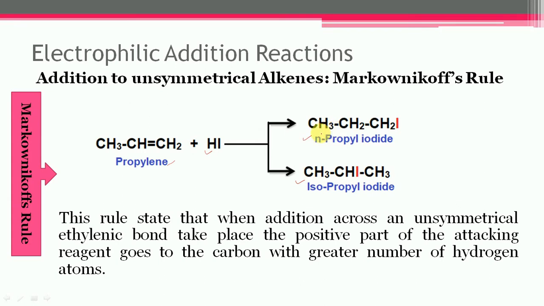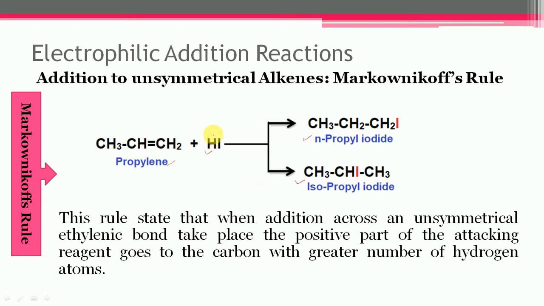So it has been observed that the product is formed in accordance with the Markovnikov rule, and this rule states that when addition across an unsymmetrical ethylenic bond takes place, the positive part of the attacking reagent goes to the carbon with the greater number of hydrogen atoms.